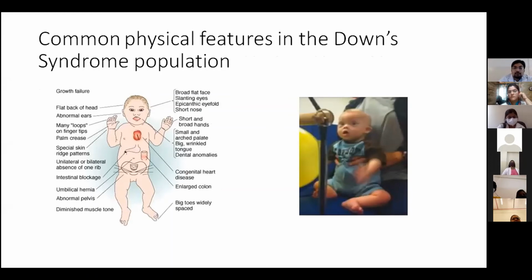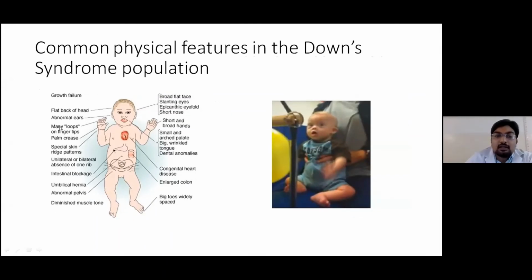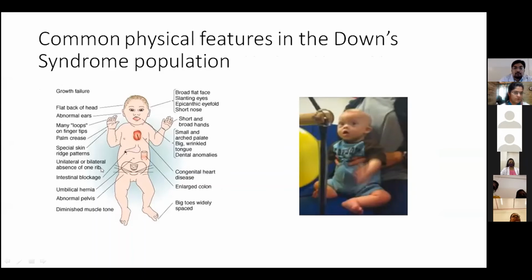Now going to the common physical features in the Down syndrome population, you can commonly see growth failure, flat back of the head, abnormal ears, many loops on fingertips, palm creases, a special skin ridge pattern at the wrist and palm, unilateral or bilateral absence of one rib, intestinal blockage, umbilical hernia, abnormal pelvis, diminished muscle tone, broad flat face, slanted eyes, epicanthic eye fold, that is, the upper eyelid is joined at the middle part of the lower eyelid, short nose, short and broad hands, small and arched palate, big wrinkled tongue, dental abnormalities, congenital heart disease, enlarged colon, and big toes widely spaced. So these are the common physical features.